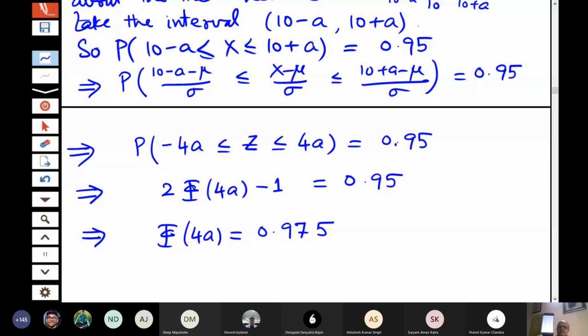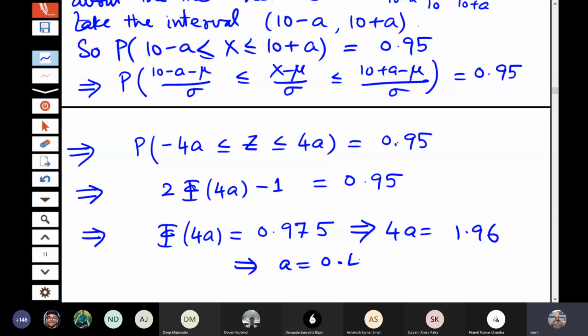I am just showing you, though any of you can see it easily by googling the tables of the standard normal distribution. Corresponding to 0.975, you can see it is 1.96. That is the point. So this gives us 4a is equal to 1.96, which means a is equal to 0.49.